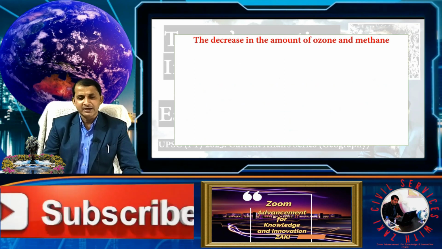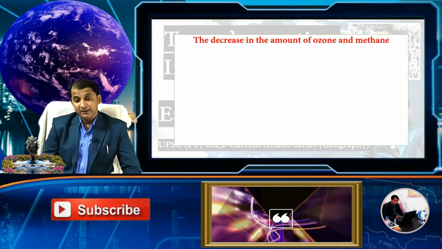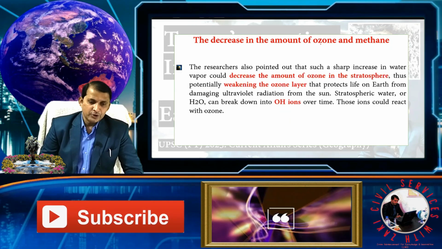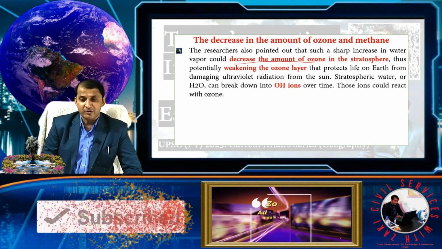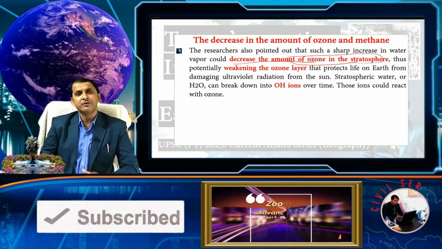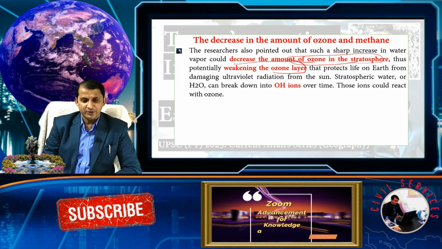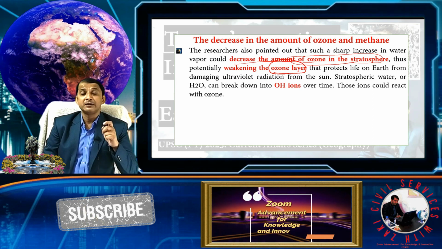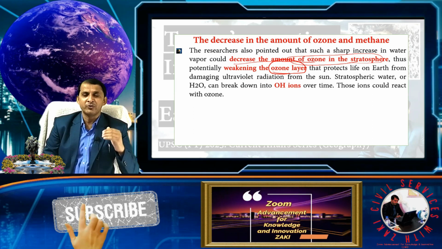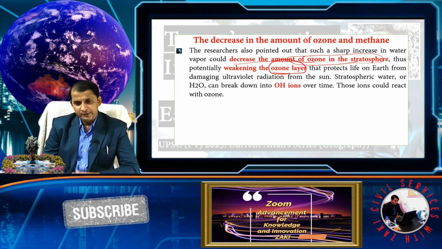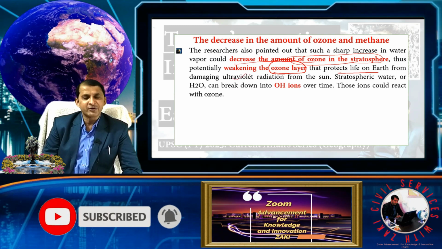We move forward and see another concern of the scientists: a decrease in the amount of ozone, but also good news, a decrease in methane. The researchers pointed out that a sharp increase in water vapor could decrease the amount of ozone in the stratosphere. As we know, the ozone layer is present in the stratosphere, so this potentially weakens the ozone layer. The Tonga eruption can produce a weakening effect on this ozone layer. As you know, the ozone layer protects life on Earth from ultraviolet rays.